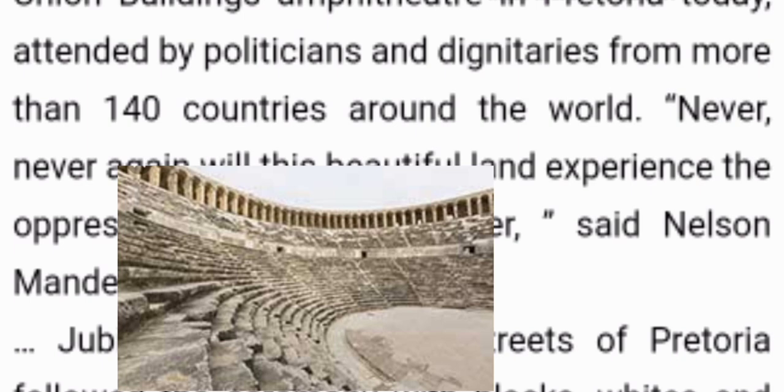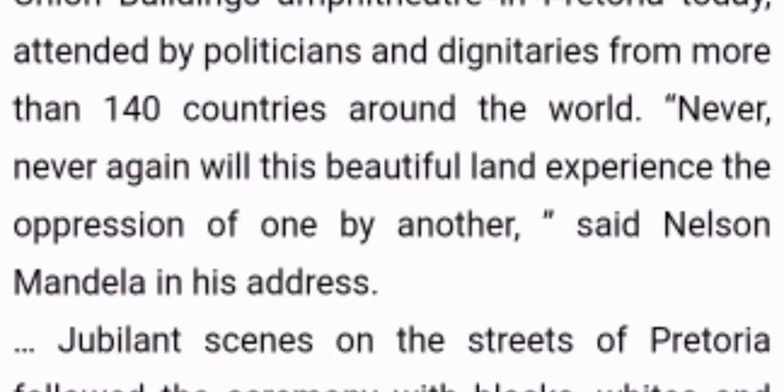The word dignitaries means persons who are influential or have important official positions, from more than 140 countries around the world. It means a lot of politicians and dignitaries came from more than 140 countries.